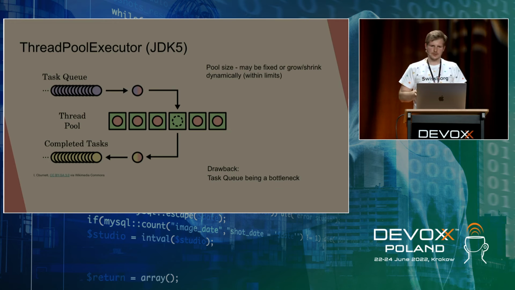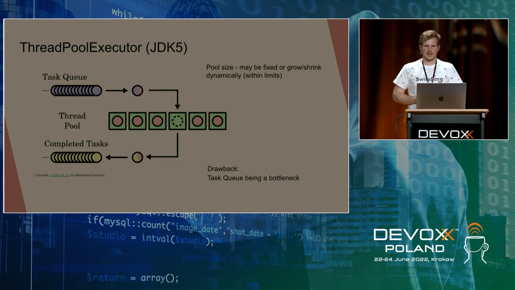And ThreadPoolExecutor is basically what I described previously, with one remark: the number of threads in the pool may grow and shrink or may be fixed, according to what configuration we pass to our ThreadPoolExecutor. So when we say that it needs to be fixed, it will be fixed, even in the case that there won't be more tasks to execute, but we can also set some limits, that it should be not lower than 2 threads and not bigger than 100 threads, and the thread pool will adapt its size according to the load of the tasks in its queue.